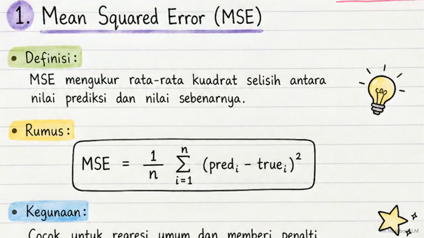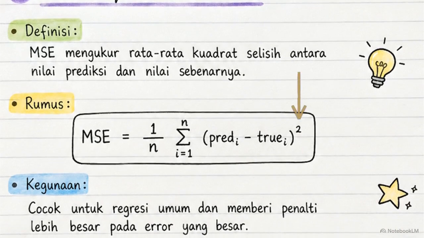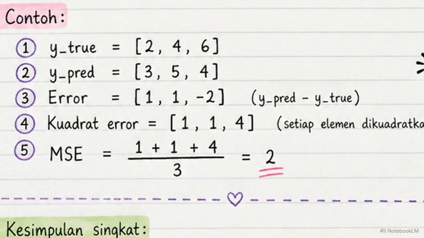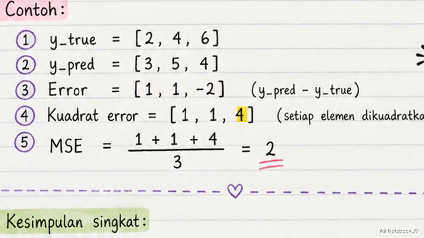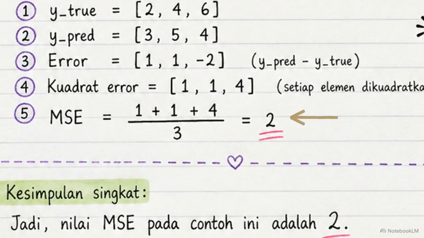This handwritten note defines the industry standard default, mean squared error, or MSE. As the formula shows, it takes the prediction, subtracts the true value, and then squares the difference. In this example calculation, we see 3 predictions. In step 3, raw errors are 1, 1, and -2. Step 4 squares each element, turning -2 into a +4. Averaged out, the model receives a final score of 2.